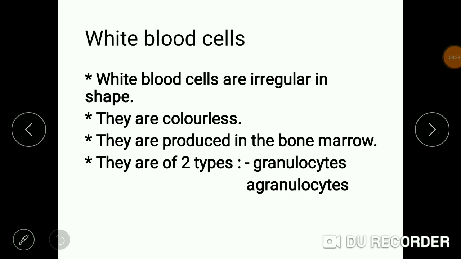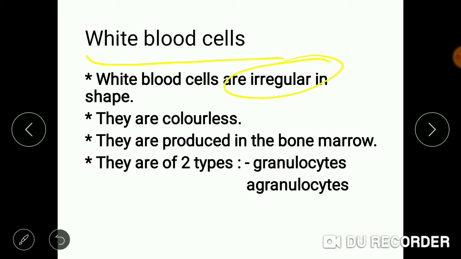Next, we move on to another type of blood cell, which is the white blood cell, also known as leukocyte. We studied that RBC has a biconcave shape, but WBC does not have a particular shape. They have an irregular shape. There is no fixed shape in case of WBC.